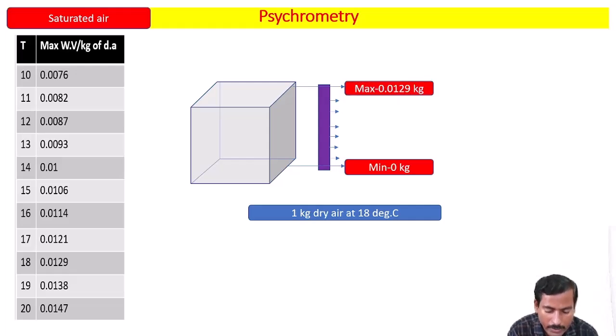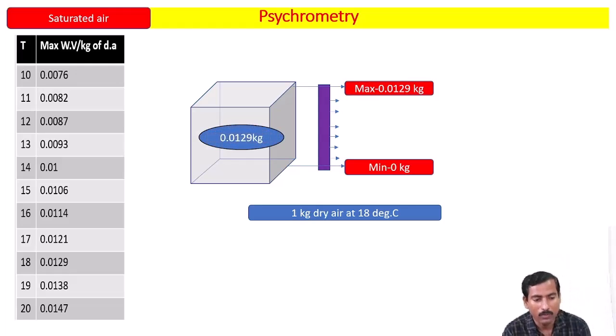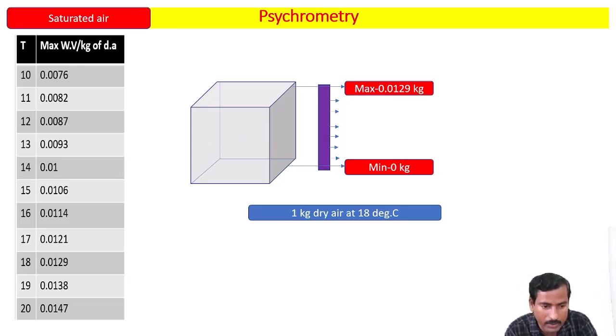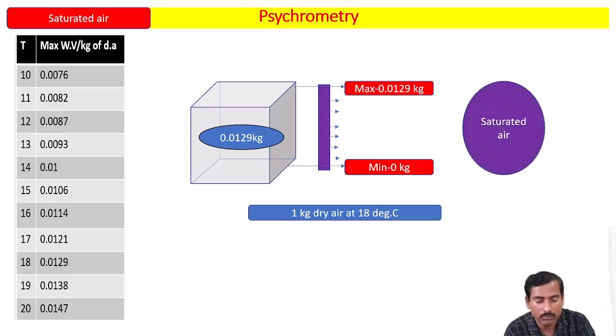But how much is it actually carrying? It is carrying 0.0129 kg. Please try to understand. The air is holding 0.0129 kg of water vapor, which is equivalent to its maximum capacity. I will give you some time. Please try to understand. Okay. So the air is holding 0.0129 kg of water vapor, which is equivalent to its maximum capacity at that particular temperature. If it is so, then that air is called saturated air.